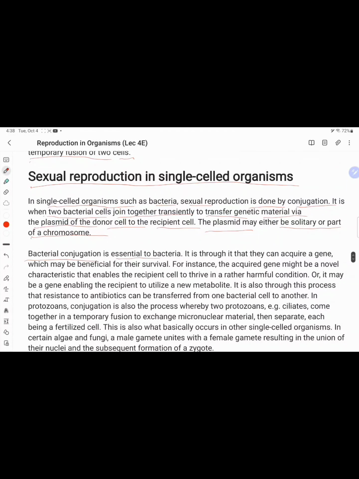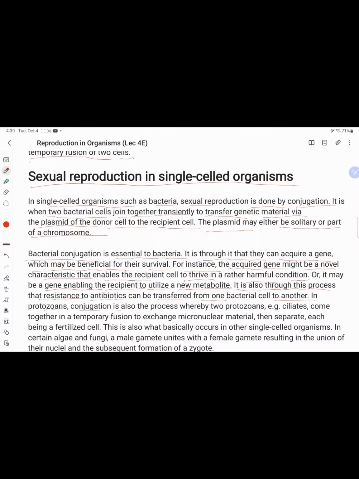Bacterial conjugation is essential to bacteria because they can acquire a gene which may be beneficial for survival. The acquired gene might be a novel characteristic that enables the recipient cell to thrive in a rather harmful condition, or it may be a gene enabling the recipient to utilize a new metabolite. It is also through this process that resistance to antibiotics can be transferred from one bacterial cell to another.